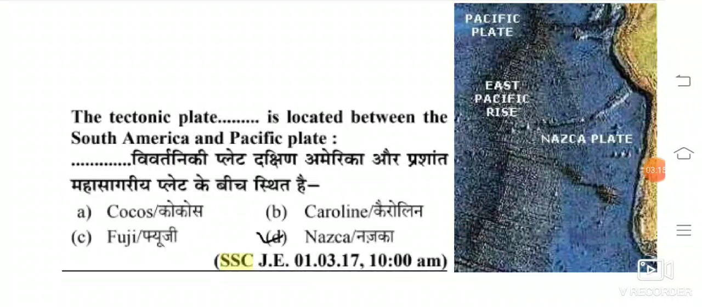The tectonic plate located between South America and Pacific plates is which? So the Nazca tectonic plate is located between the South American and Pacific plates. You can see in the diagram the Nazca plate is there next to the Pacific plate.